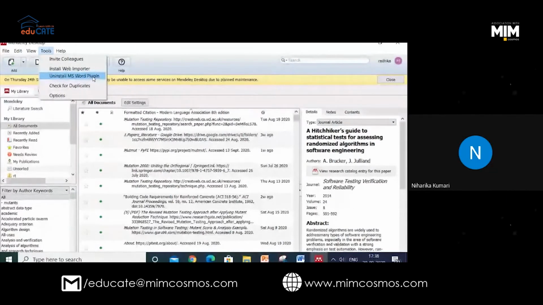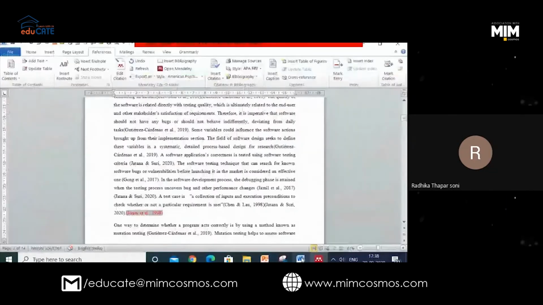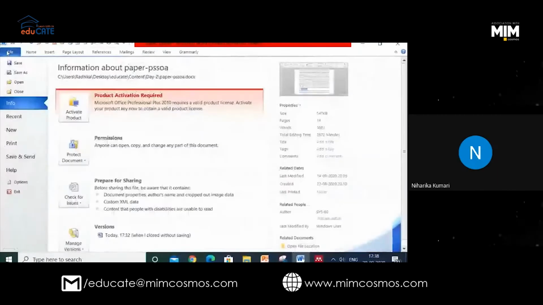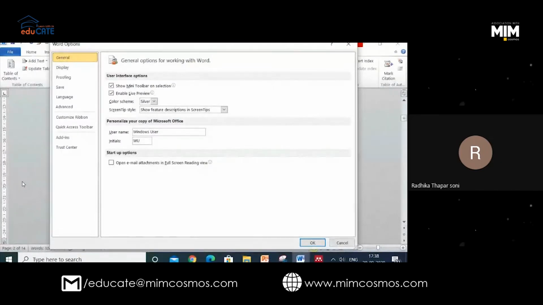That I did. Okay, no issue. Now go to File on MS Word, go to Options. I am doing it with you. Can you see Options? Now, can you see this button, Add-ins?